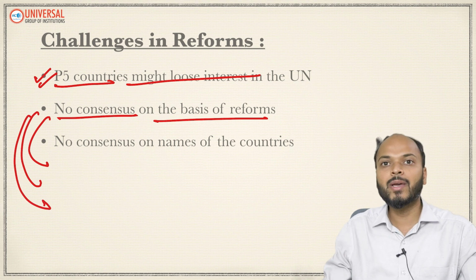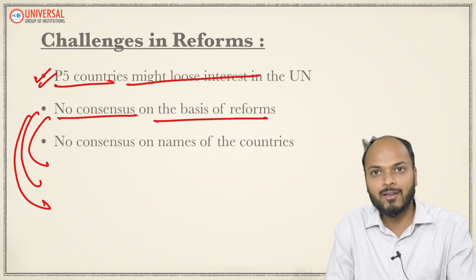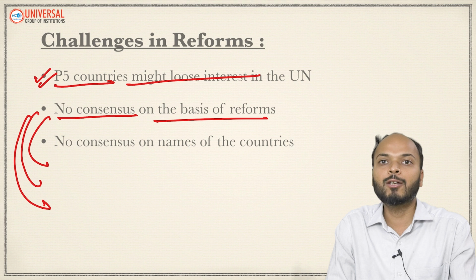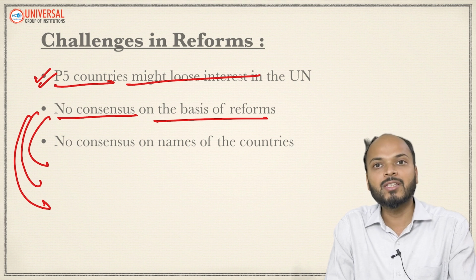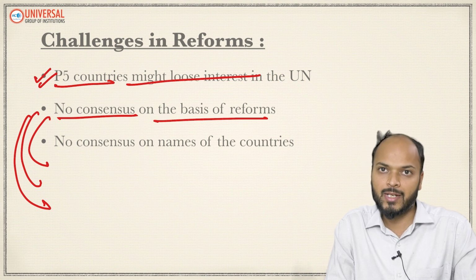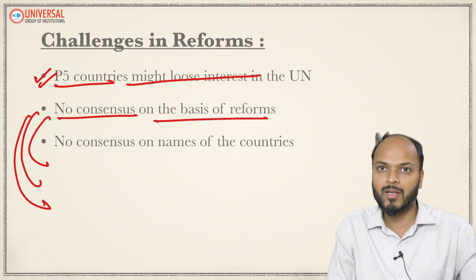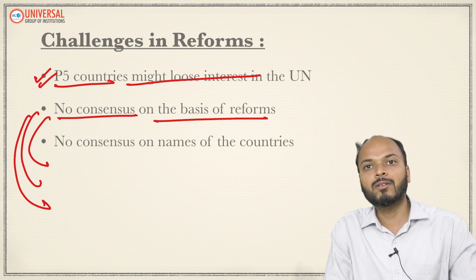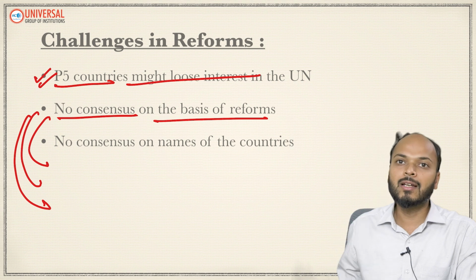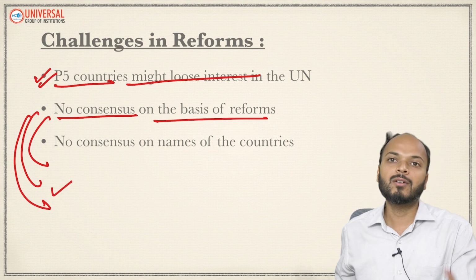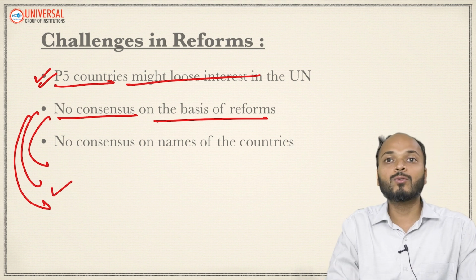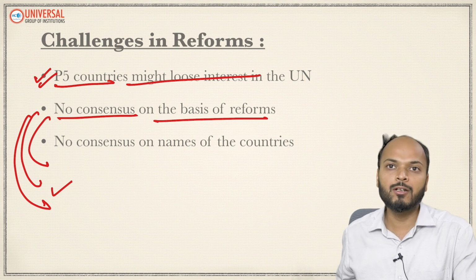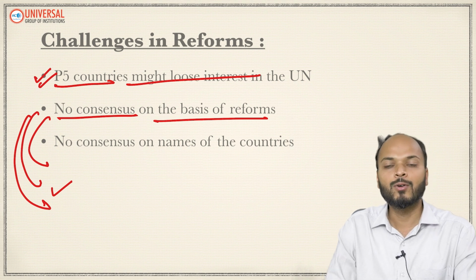There are so many bases which experts say can be taken into account, but there is no consensus, because a particular factor might suit one country but not another, and factor number 2 might suit but not factor number 1. Hence there is no consensus till now, and anyhow there is reluctance on the part of the existing P5 countries over